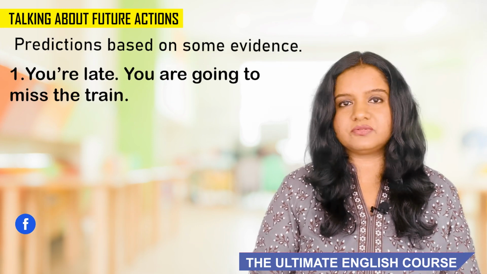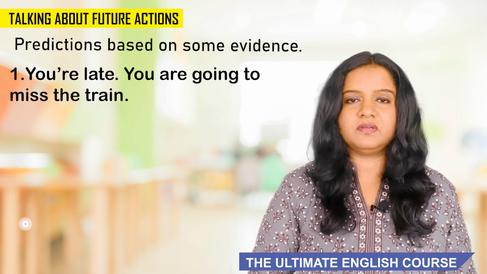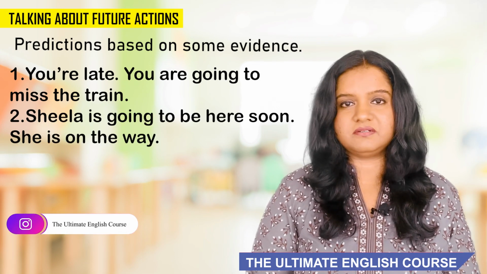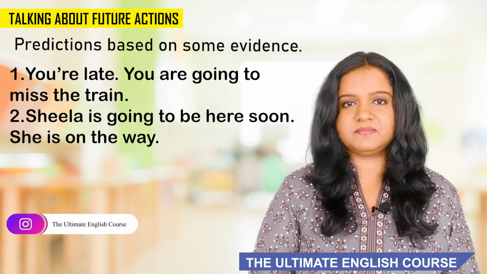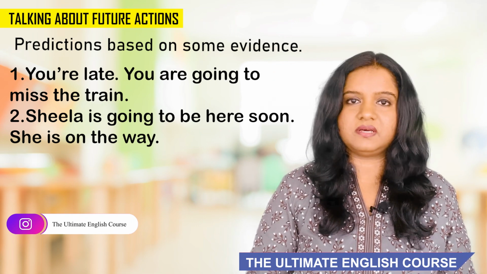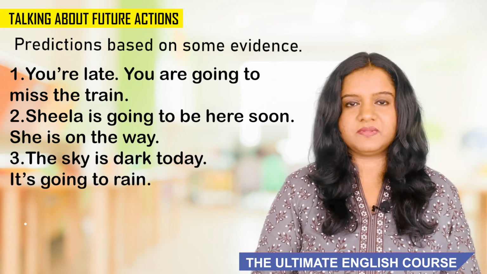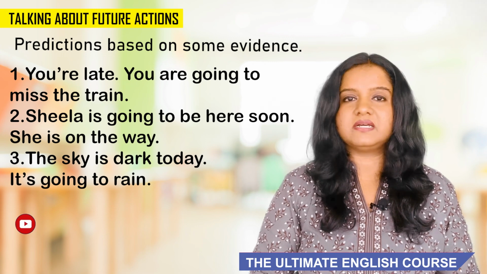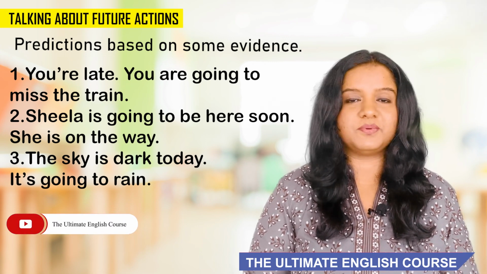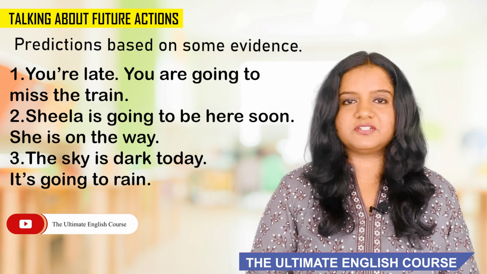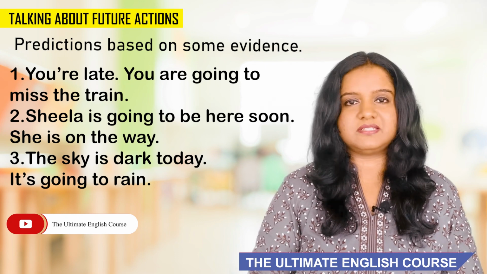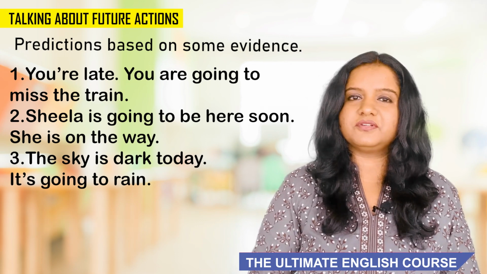I think you're going to miss the train because you're late in the present. Or the second one, Sheila is going to be here soon. She's on the way. Because in the present she's on the way, I know that she's going to be here soon. And the third one, the sky is dark today. It's going to rain. So all these predictions are made based on some evidence in the present. So these are the different ways of using be going to.